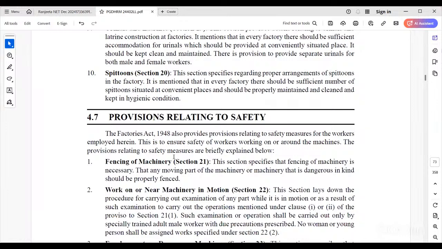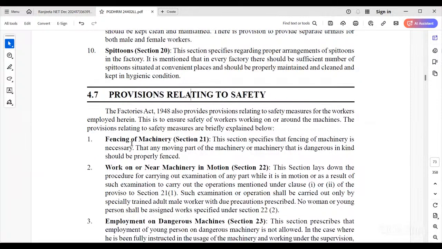Now these are related to safety. Provisions relating to the safety of workers as per the Factories Act 1948. Fencing of machinery. Wherever machines are there, the industry has to maintain the fencing. So knowingly or unknowingly, if a person enters the machine area, the life can be spoiled, right? We can't replace the life of any human being.